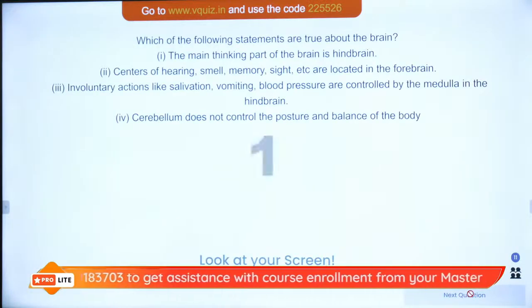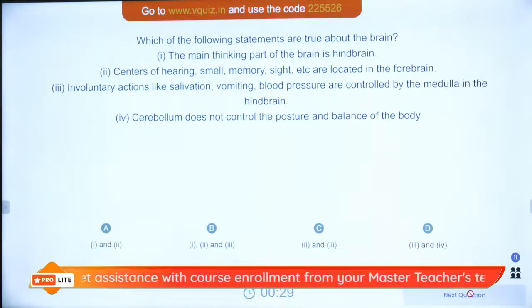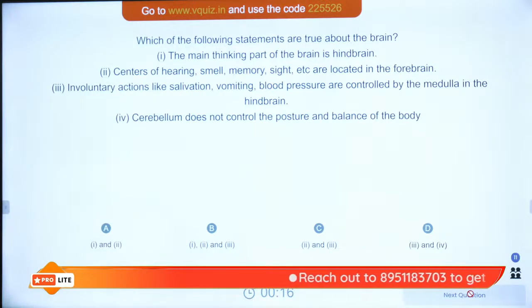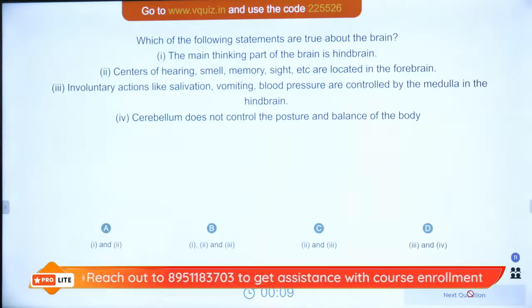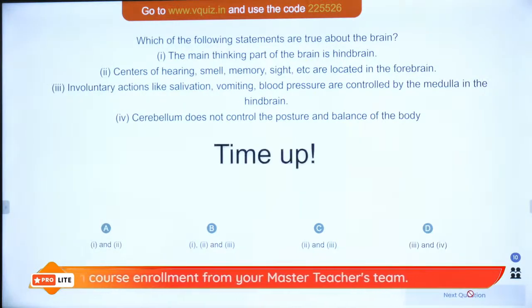Which of the following statements are true about the brain? The main thinking part of the brain is the hindbrain. Centers of hearing, smelling, memory, sight, etc. are located in the forebrain. Involuntary actions like salivation, vomiting, blood pressure are controlled by the medulla in the hindbrain. The cerebellum does not control the posture and balance of the body. So which of these are true? I can give you a hint that there are only two statements that are true, which means your B option is gone. You just have options A, C and D.